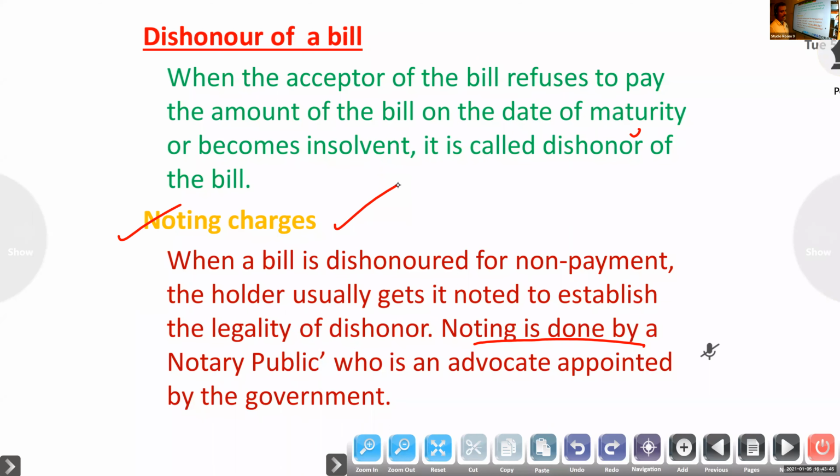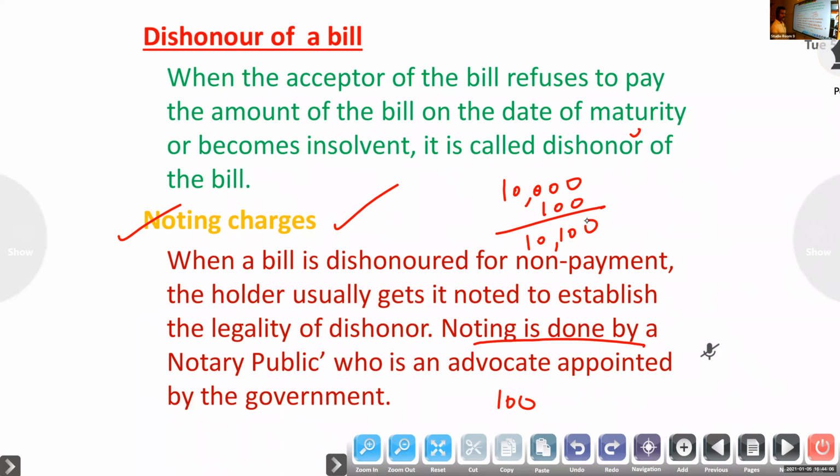So first who will give? The drawer will give the amount. Suppose the bill amount is 10,000 and the noting charge is 100. Now the drawee has to give 10,100 to the drawer, otherwise to the endorsee.